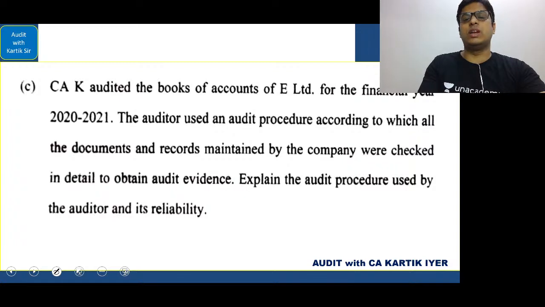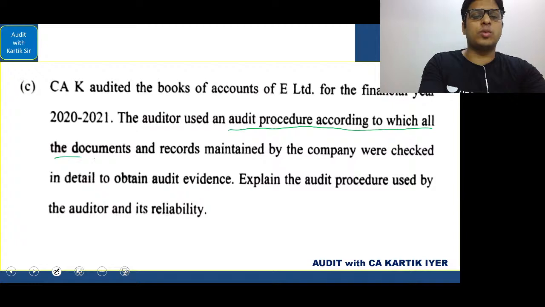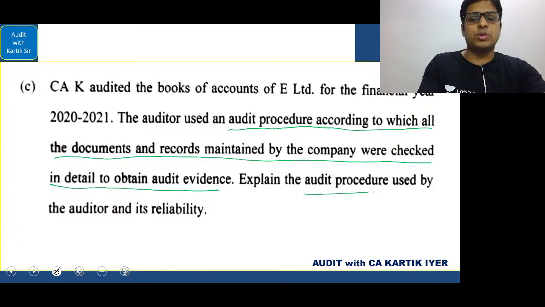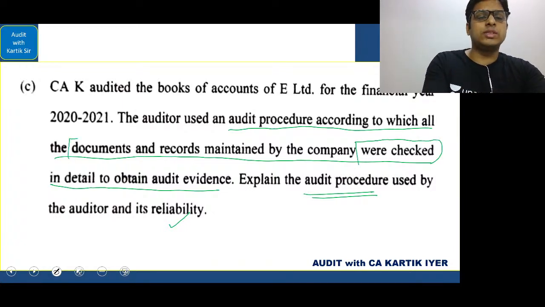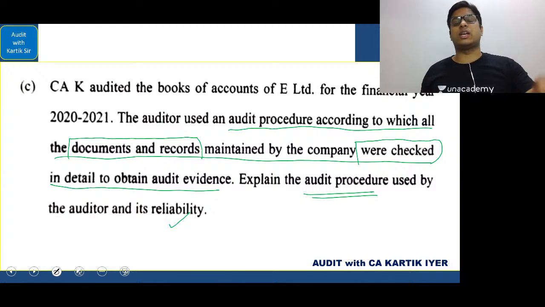CA K audited the books of E Limited for the financial year 2020-2021. The auditor used an audit procedure according to which all the documents and records maintained by the company were checked in detail to obtain audit evidence. Explain the audit procedure used by the auditor and its reliability. They are saying all documents and records maintained by the company were checked. So when documents and records are checked, it will be the case of inspection.